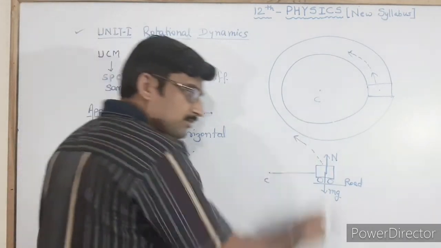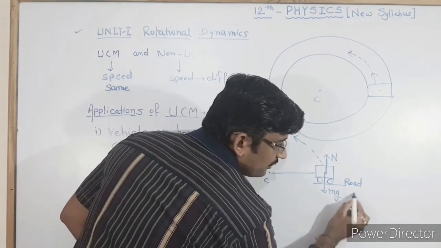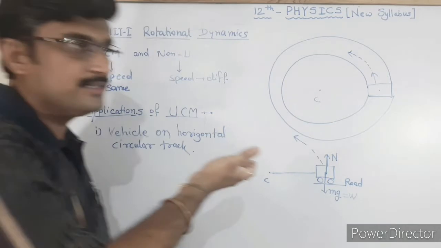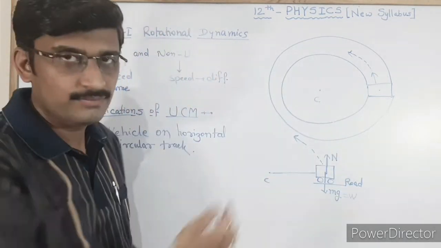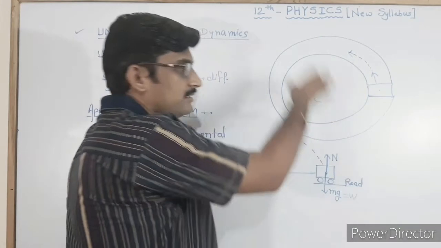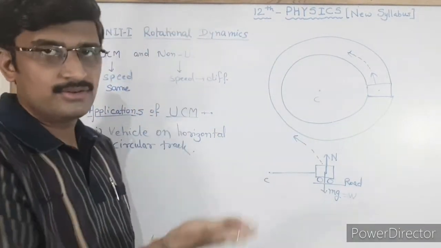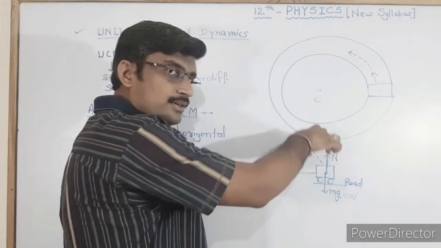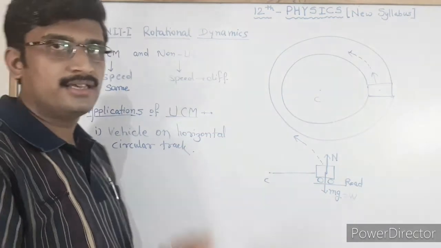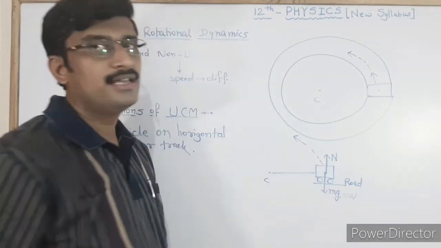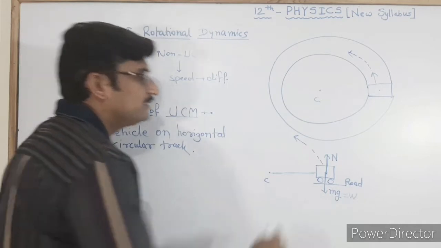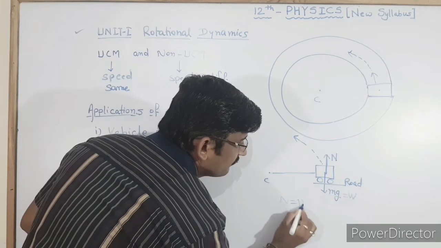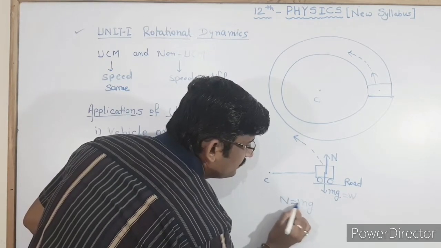The vehicle is applying a force in the downward direction equal to its weight, or mg. The same force is acting in the upward direction and hence the vehicle is on the road. If the upward force is greater, then the vehicle will be lifted or fly up. Or if the downward force is greater, then the vehicle will go inside the road. But it is on the road and hence mg is exactly balanced by N. Therefore N is equal to mg.